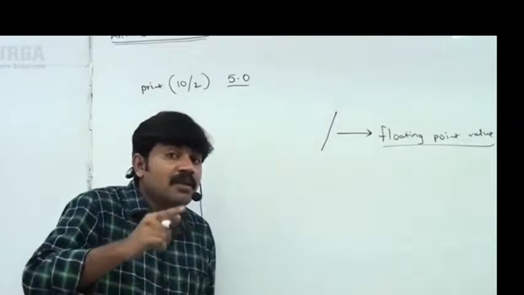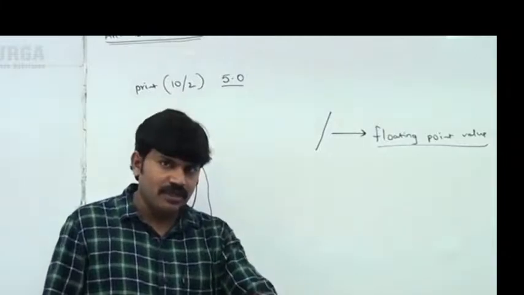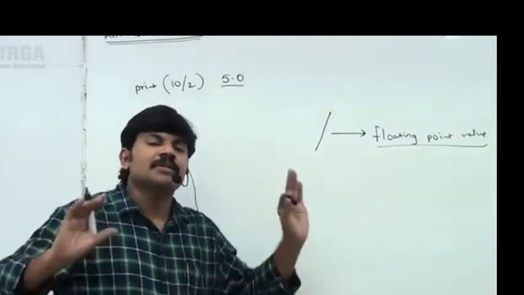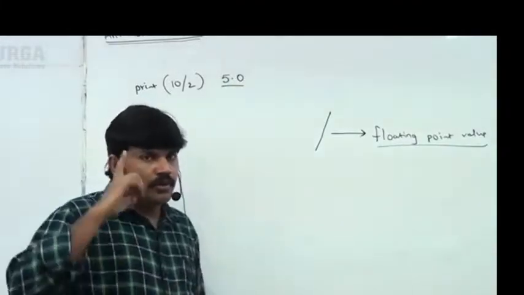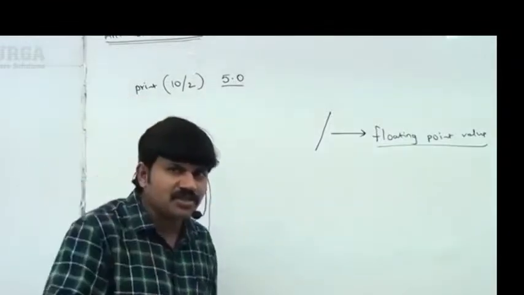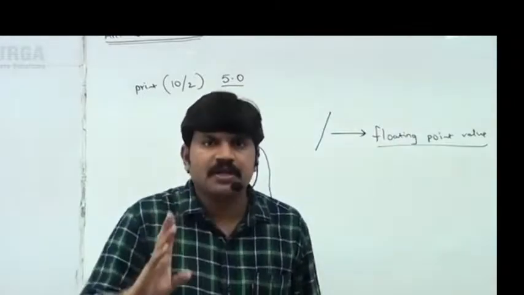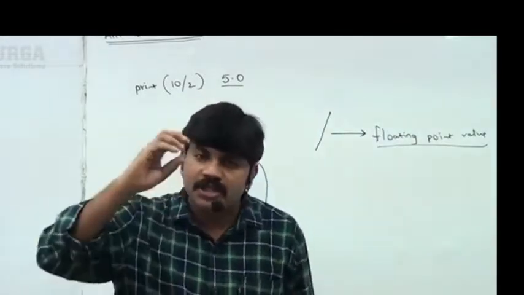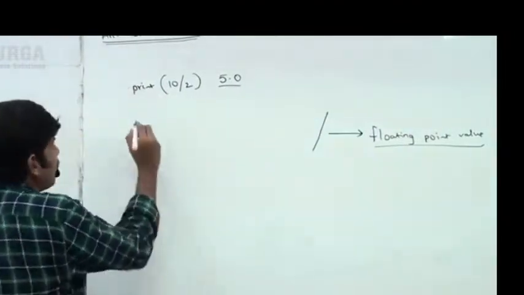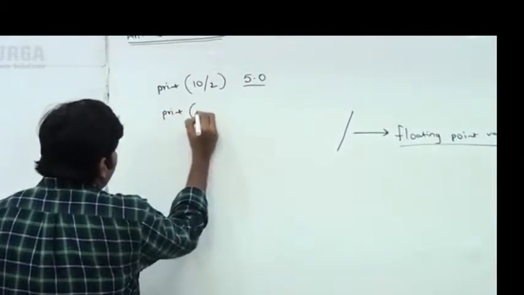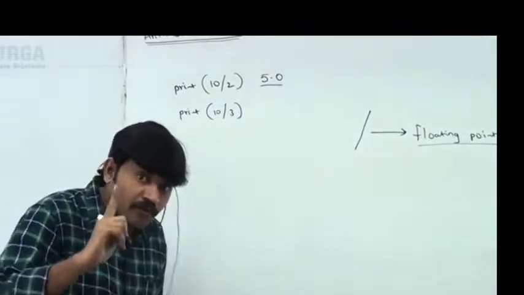This is Python 3 specific behavior, but in Python 2 you are going to get 5 only. But anyway, it is outdated, not required to worry, sir. As of Python 3.x, what answer do we get? 5.0. So please keep one point in your mind very strongly, sir. In Python, the division operator always is meant for floating point arithmetic. It is always going to provide a float value as the result. Clear, right? Similarly, if I take print of 10 by 3, it's always going to provide a float value only.